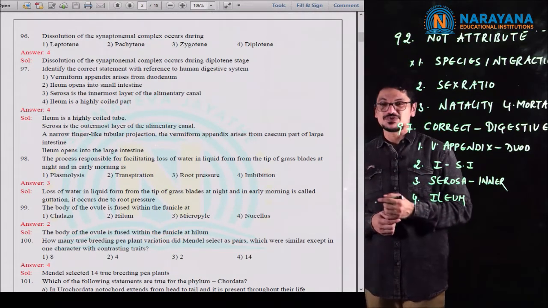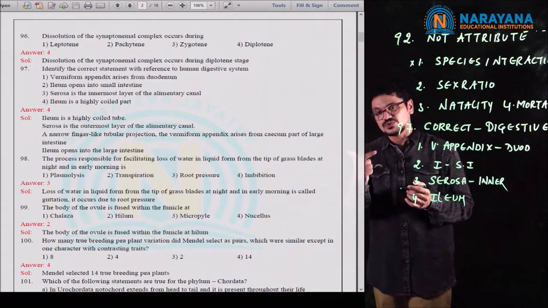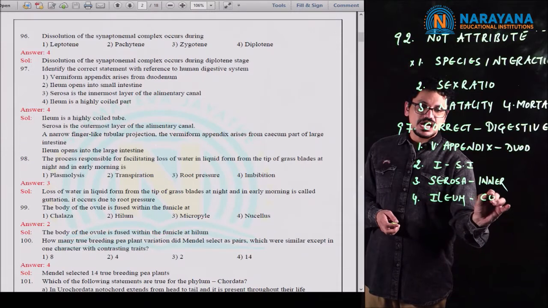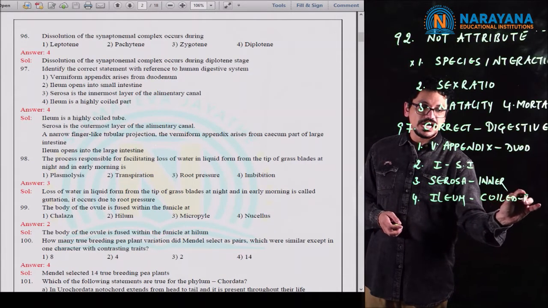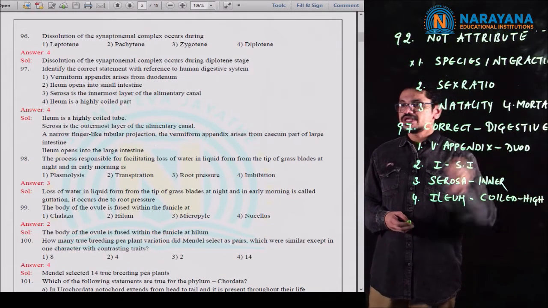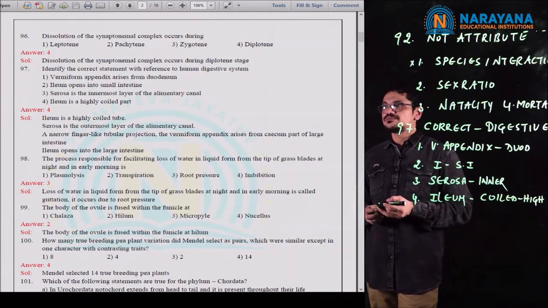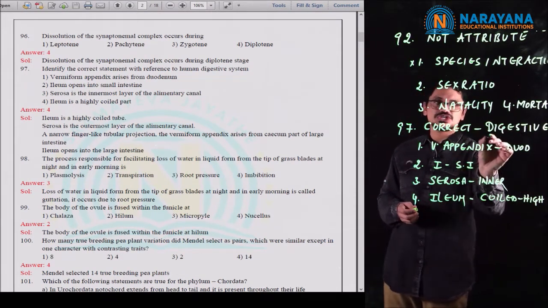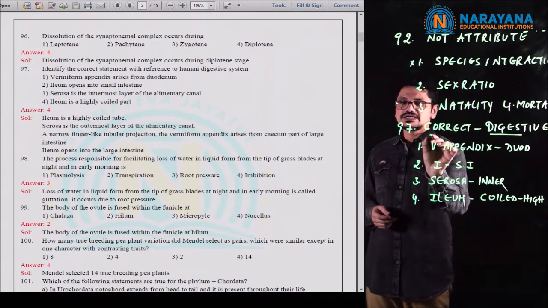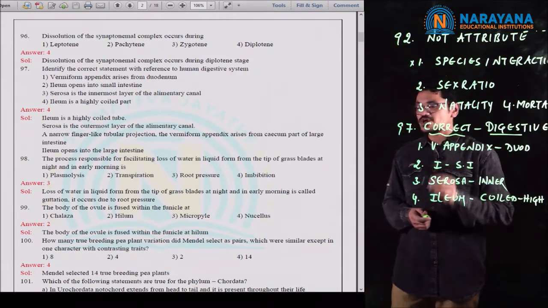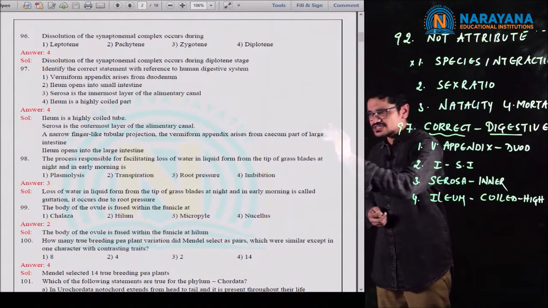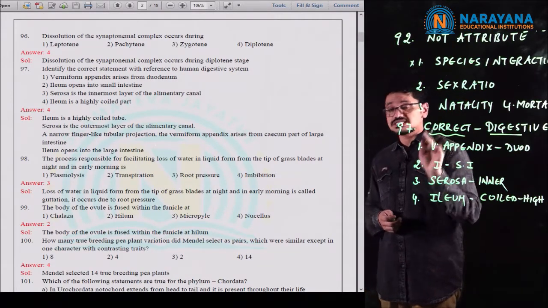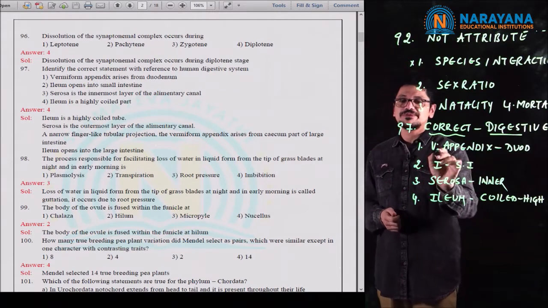Ileum, spelling is also very important. Why? Because ileum is different. Ileum is a highly coiled part in the human digestive system. This was a question which was asked. It is asking us to find out the correct statement. Students, if you observe the 97th question, they are asking us to find out the correct statement.